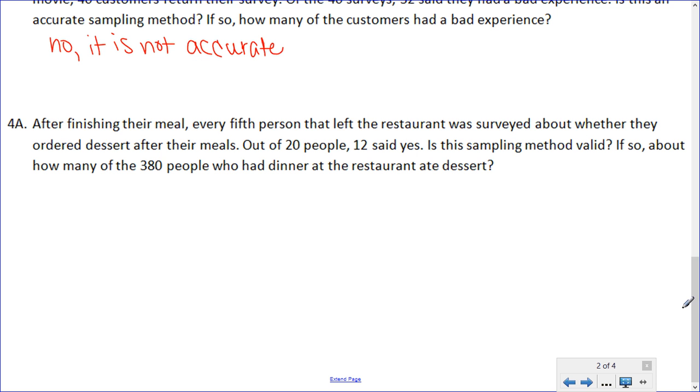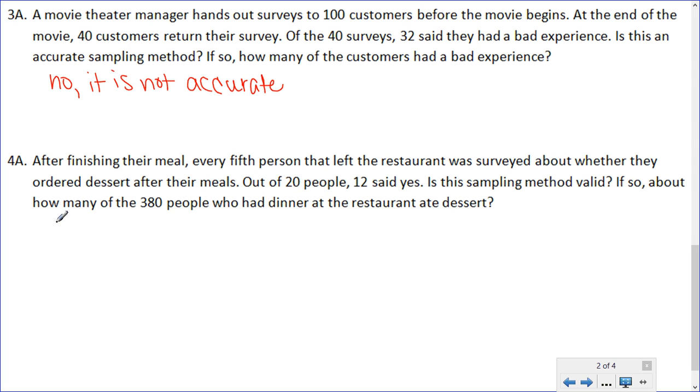For 4A, this one is valid. Because it's a systematic random sample. Every 5th person was surveyed. So we should have been able to set up a proportion there to find out how many people of the 380 people who dined at the restaurant ate dessert. And you should end up with 228 people.